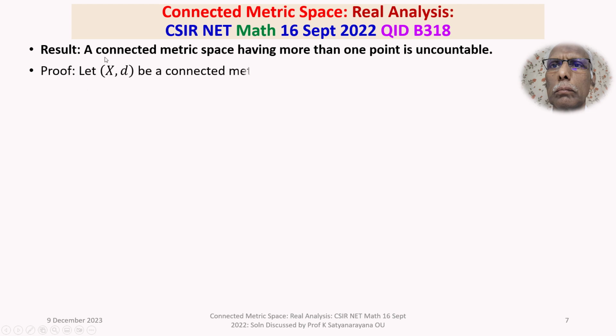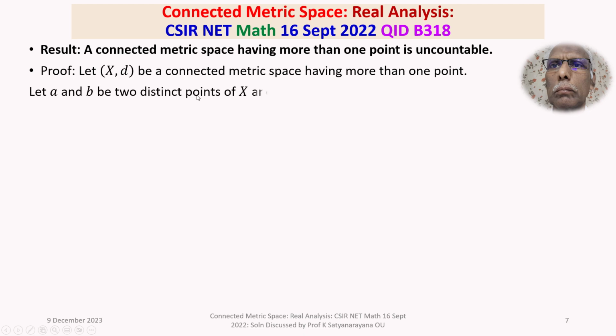Proof. Let (X, D) be a connected metric space having more than one point. Having more than one point means there will be at least 2 points. Let A and B be two distinct points of X, that means A not equal to B. Let R be the distance between A and B. Since A is not equal to B, R is not equal to 0.